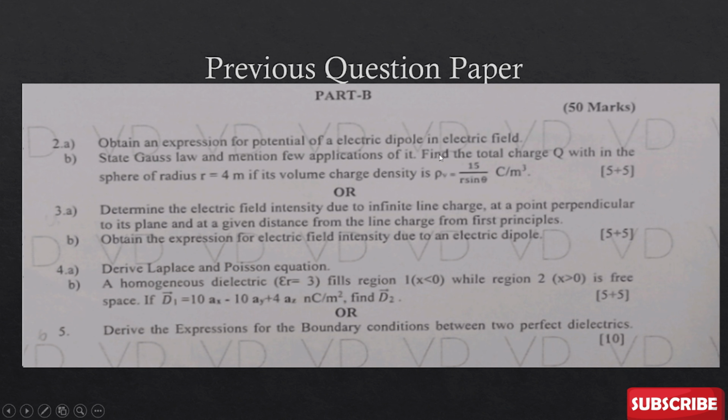They are asking about electric dipole in electric field. In the second question, they have asked: state Gauss law. Even if you just state Gauss law here, you will get 1 mark. And after that, mention a few applications of it. That is also for 1 mark.